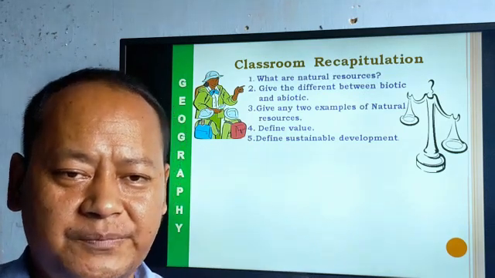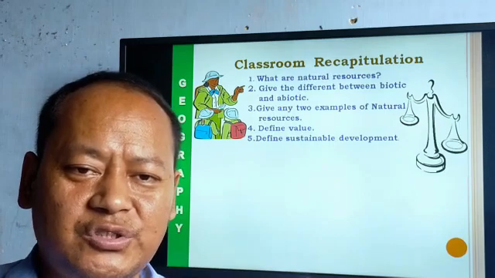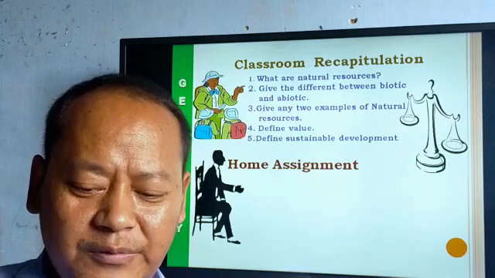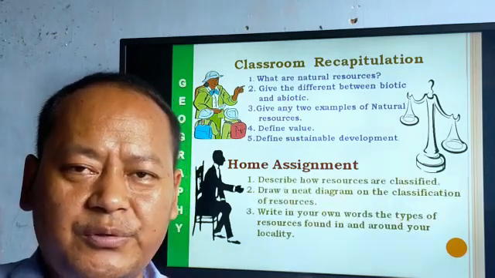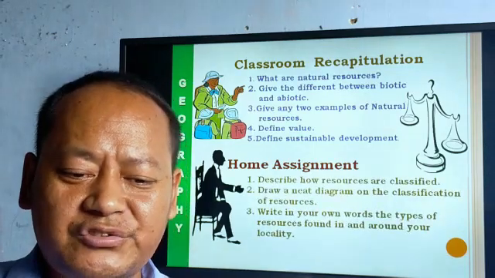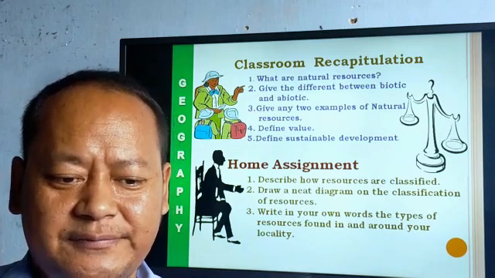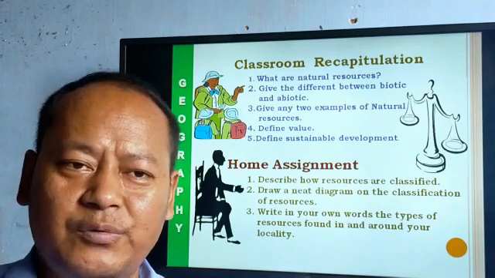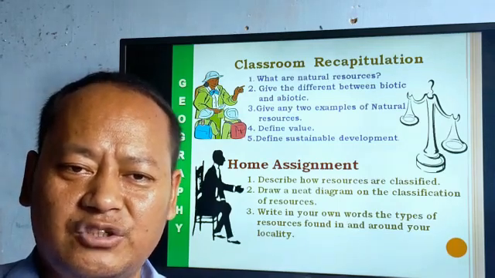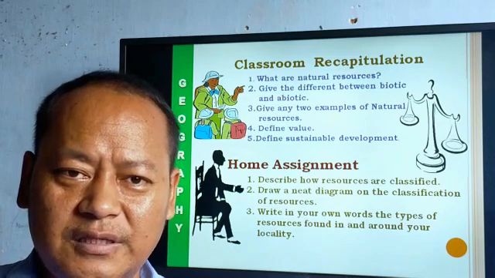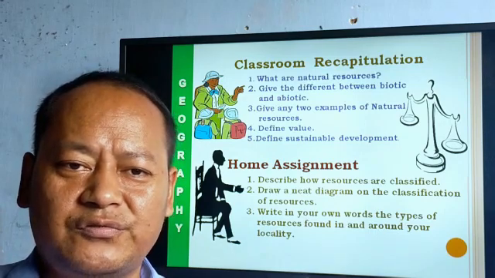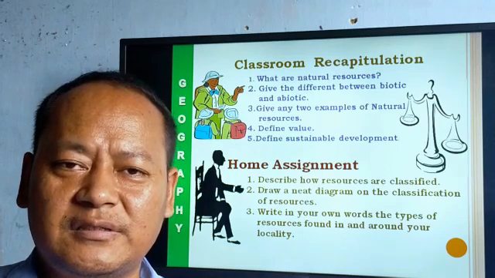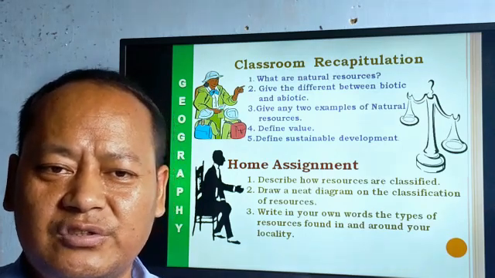Okay, before I let you go, let me come to the conclusion by giving you a home assignment. Home assignment. Question number 1. Describe how resources are classified. Here you have to discuss all the things. Number 1, on the basis of stock and use. Number 2, on the basis of their origin. Number 3, on the basis of exhaustibility. And number 4, on the basis of their distribution.